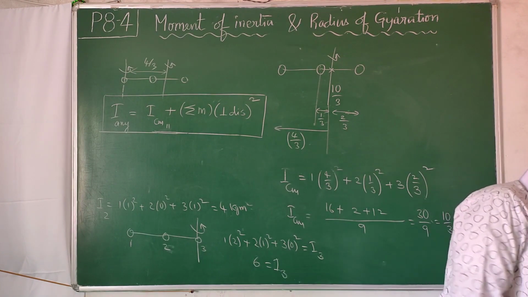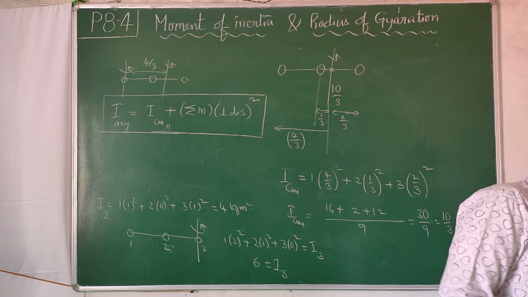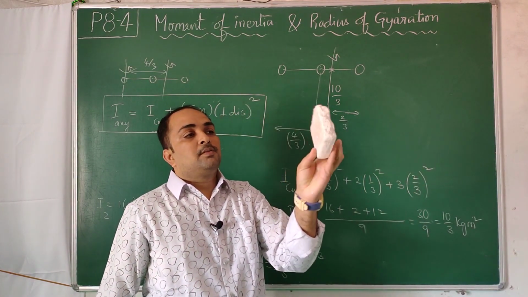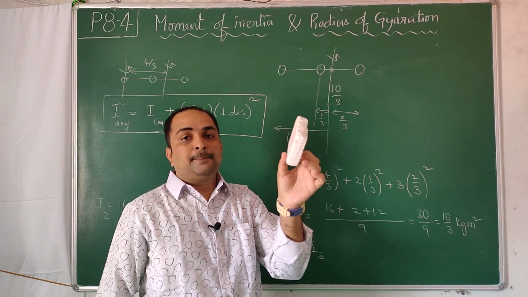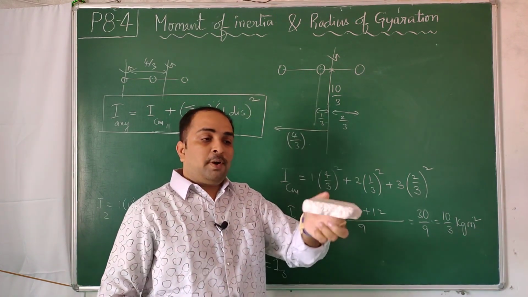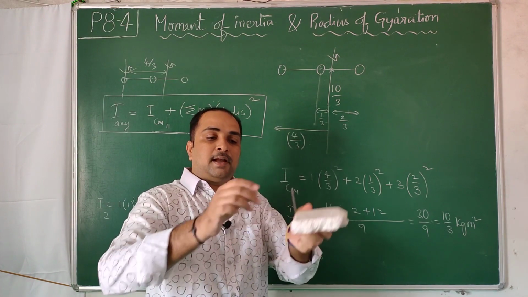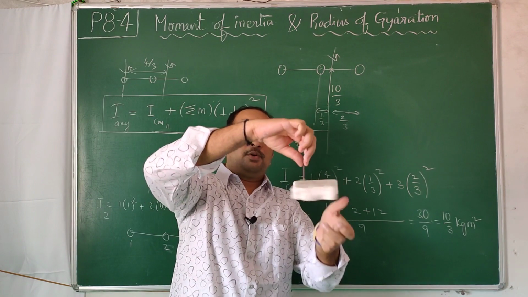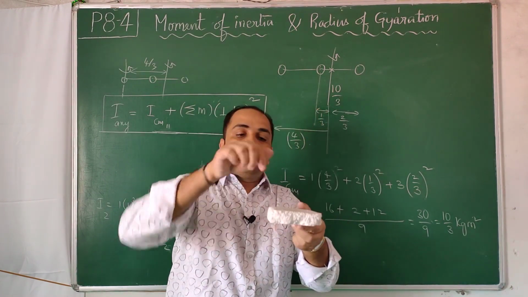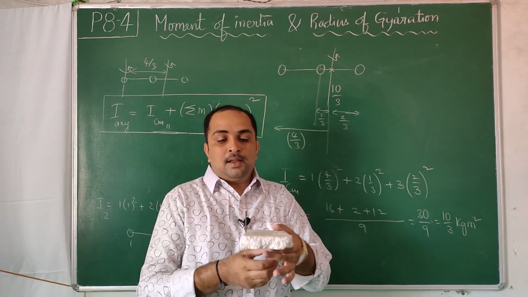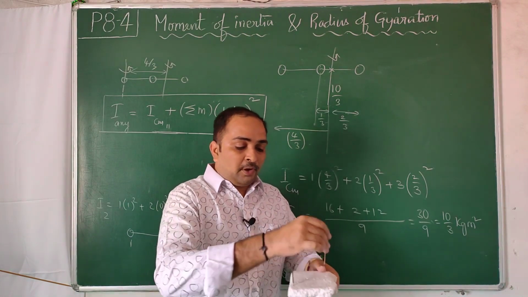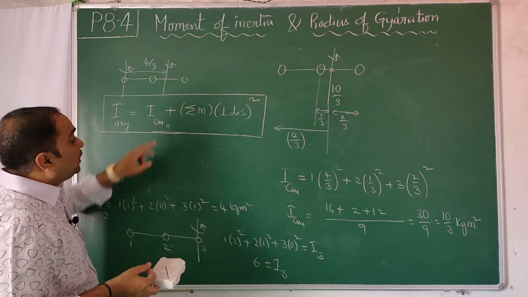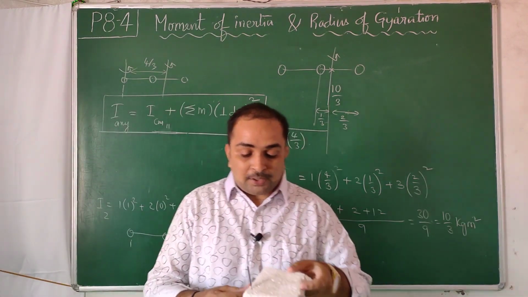Once again I need to explain it by taking one physical example. I have some thermocol sheet. I want moment of inertia about any axis. I have an axis like this and I want to rotate this object about this axis. Anywhere I can have an axis which will be parallel to this, but it's not the only condition. We need an axis which is parallel to this axis and passes through the center of mass.